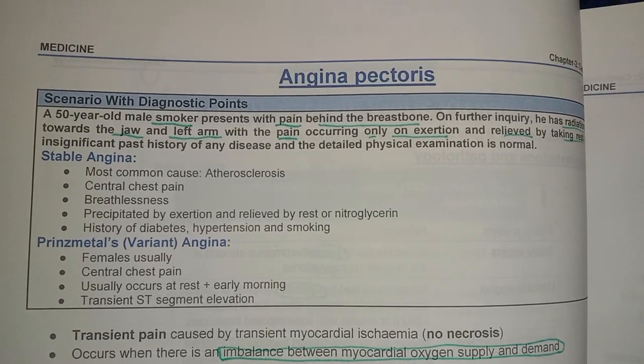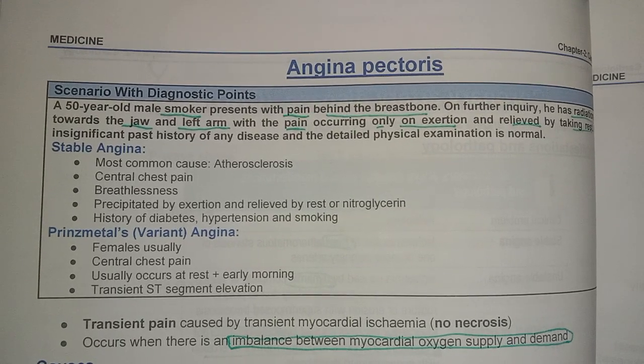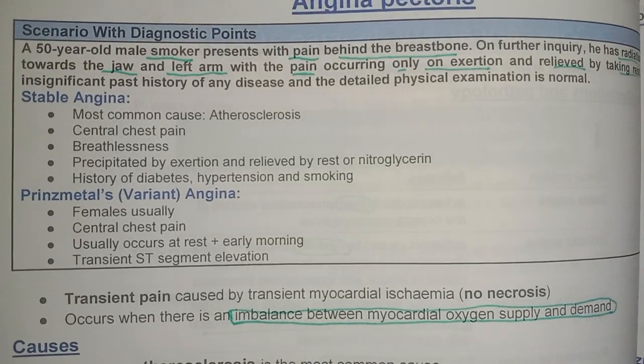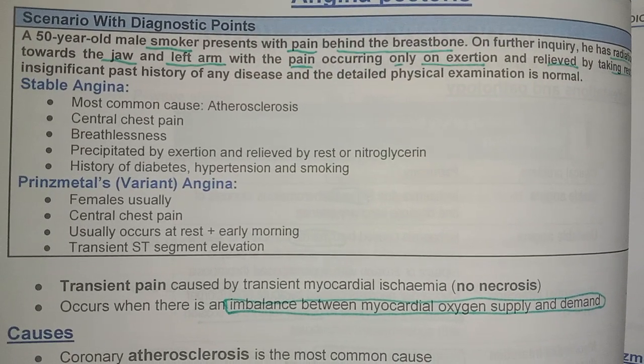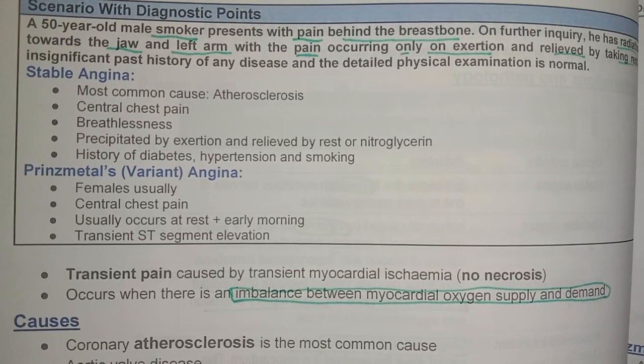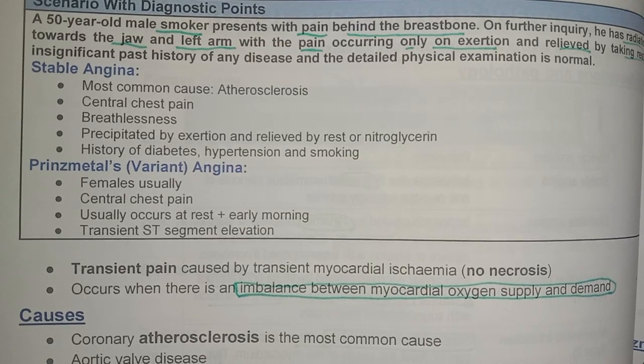A patient presents with a history of smoking, pain behind the breast bone, radiation to the jaw and left arm, pain on exertion, relieved by taking rest. Stable angina: the most common cause is atherosclerosis, with central chest pain and breathlessness precipitated by exertion, relieved by rest or nitroglycerin, with a history of diabetes, hypertension, smoking. Then there is Prinzmetal angina, we will discuss later.